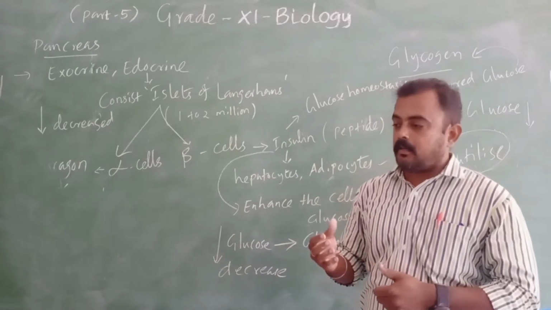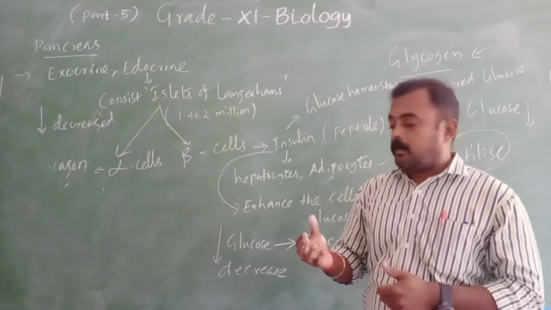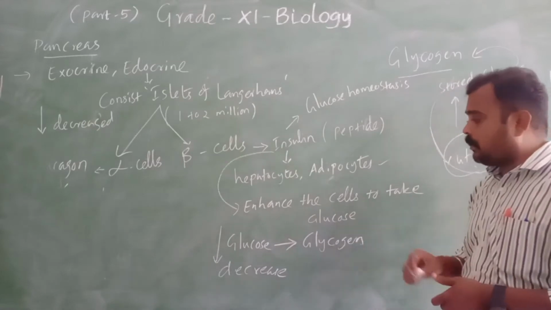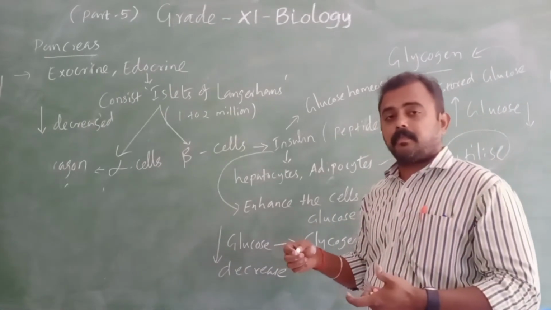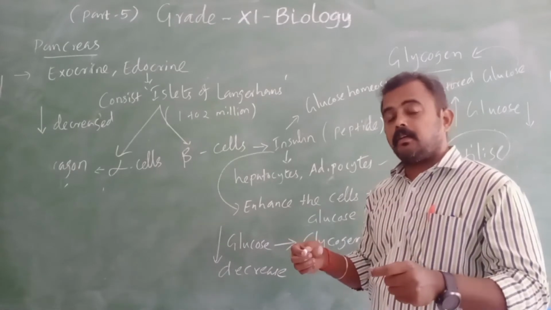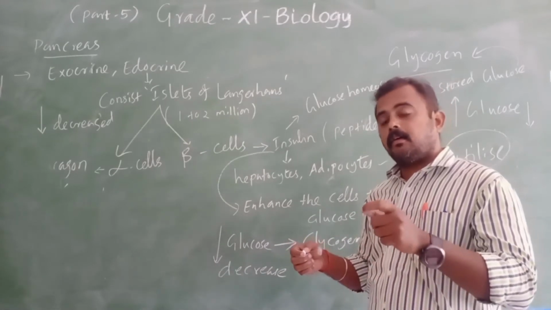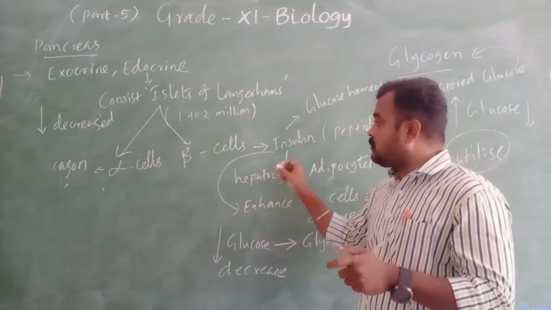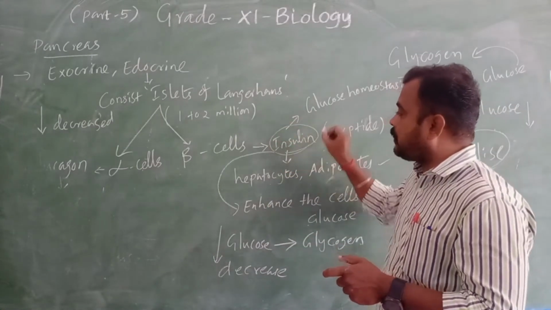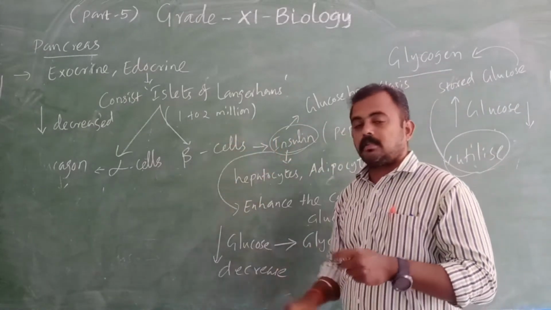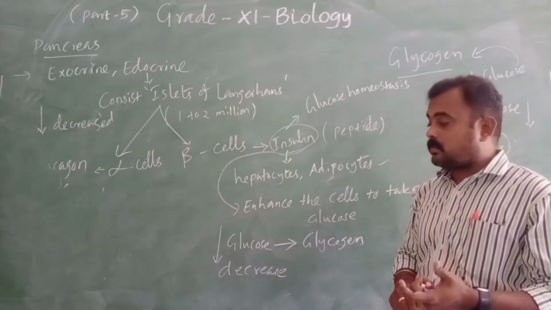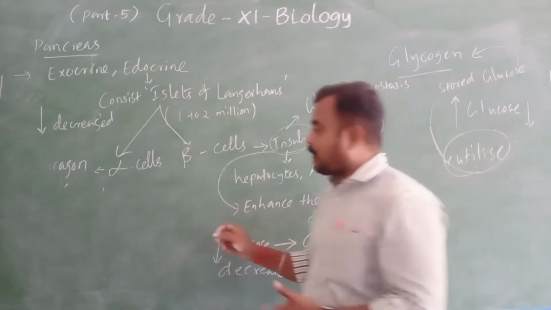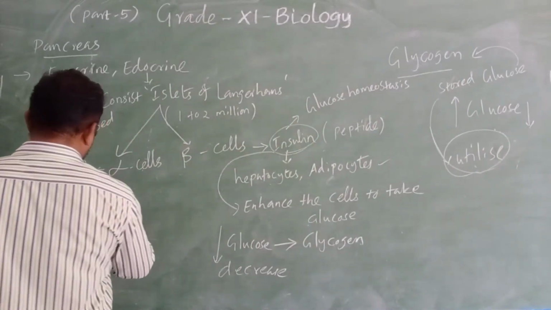If the level of glucose is high continuously, which means insulin is not secreted properly, sometimes beta cells will be damaged, so insulin cannot be secreted. So what happened? Hyperglycemia is happening.